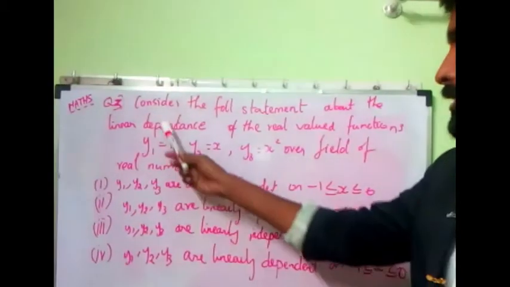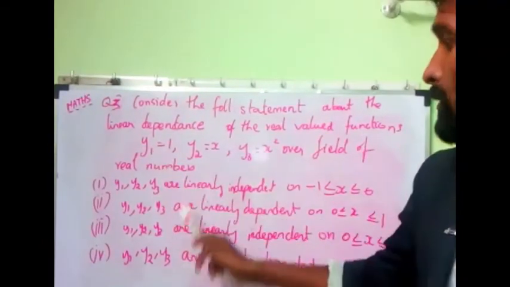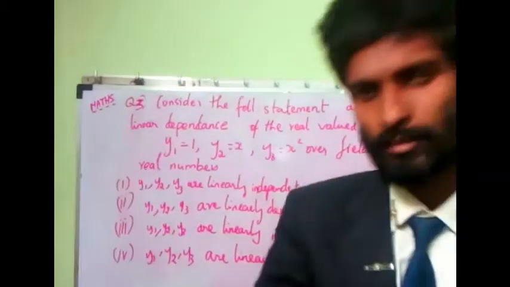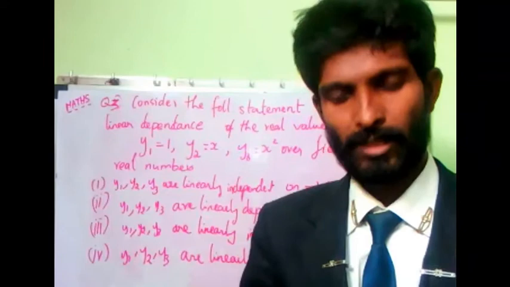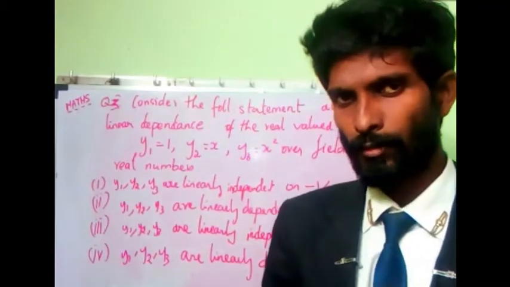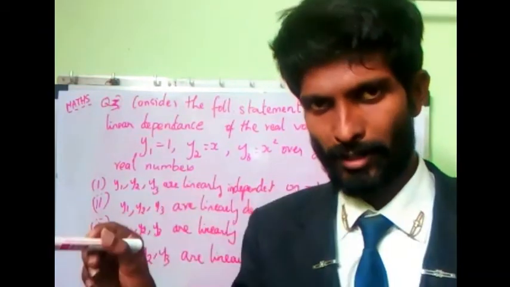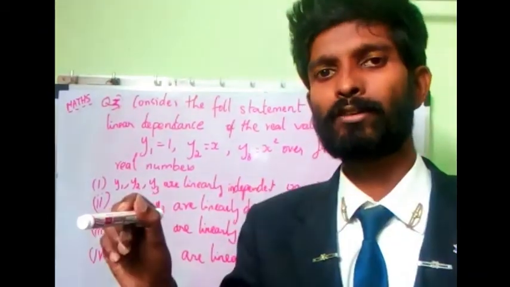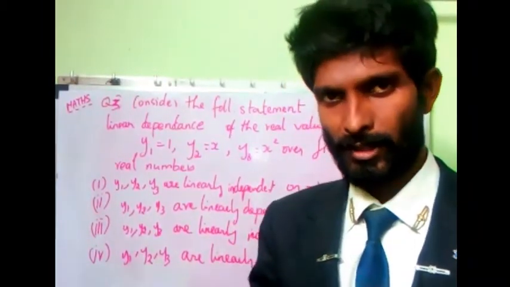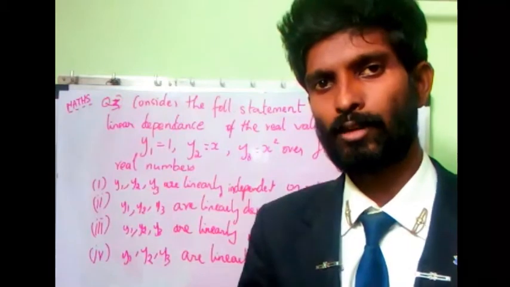Now look here. Question number 2: consider the following statements about the linear dependence of real numeric functions. They're given y1 = 1, y2 = x and y3 = x squared over the field of real numbers. Suppose I write y1, y2, y3 in the form of a determinant: row 1 as y1, y2, y3; row 2 as the first order differentiation of y1, y2, y3; and row 3 as the second order differentiation. If I do the multiplication and the final value is 0, that is called dependence. If the final value is non-zero, that is called independent.